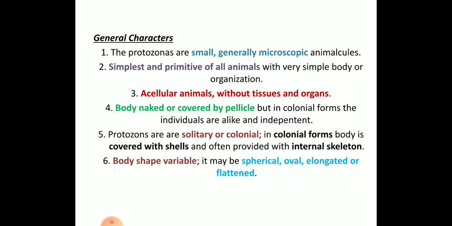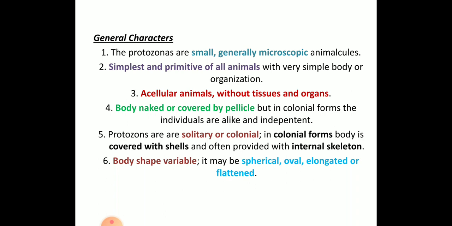They don't have tissue grade, organ grade or organ system grade. Since the cells are not clubbed together, tissues are absent, so they are without tissues and organs.